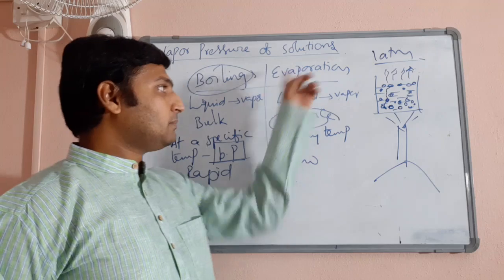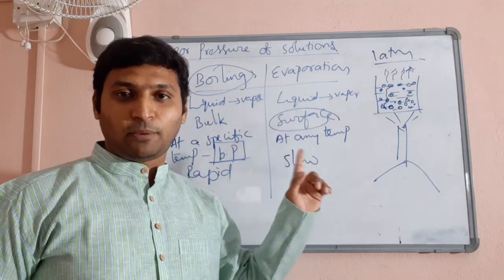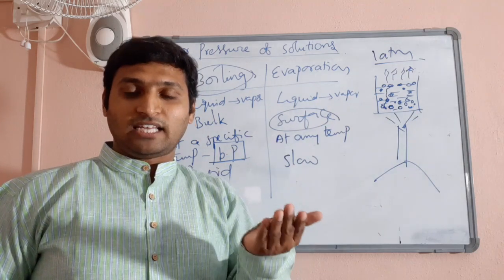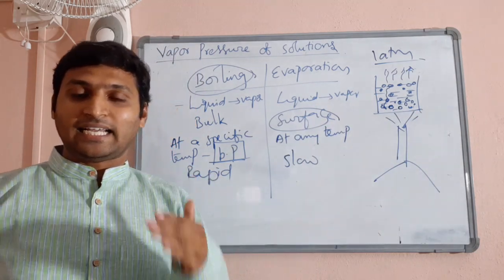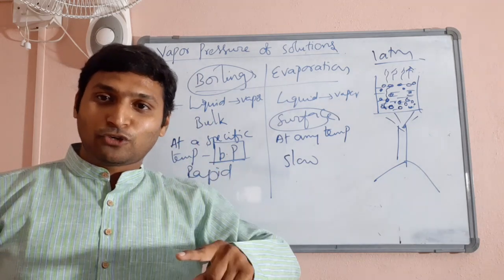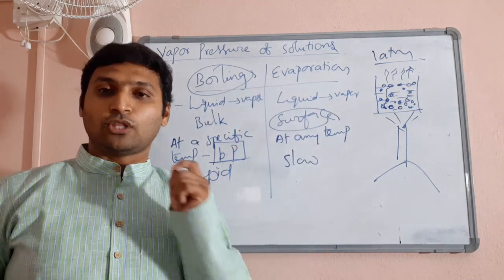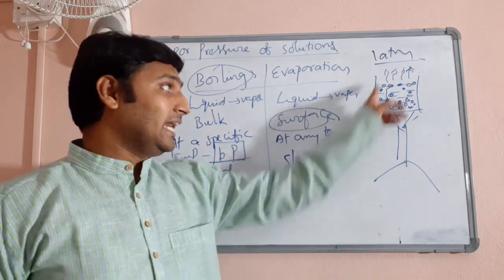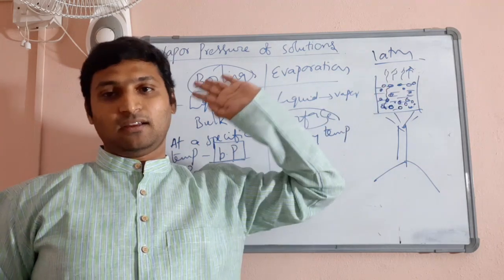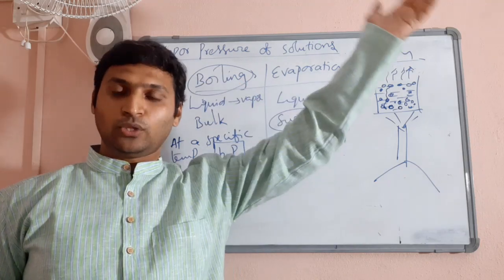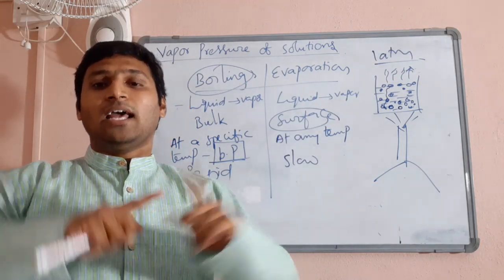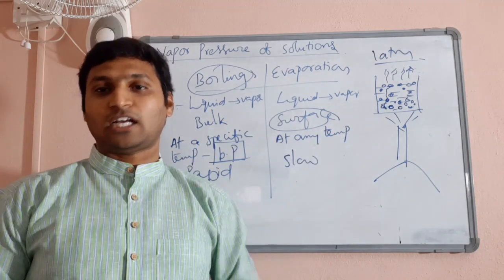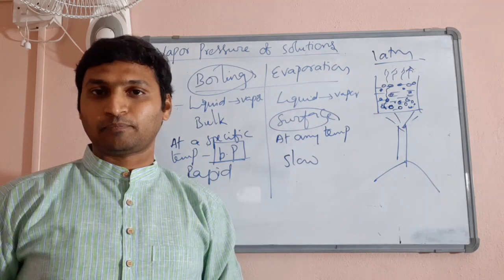So the logic behind evaporation is that more molecules with higher kinetic energy travel to the surface, and their kinetic energy is sufficient to change to vapor state. So the liquid molecules having sufficient energy to change into vapor state reach the surface, and from there they change to vapor state, entering into the atmosphere if it is an open vessel, or remaining as vapors and at some point attaining equilibrium with the liquid if it is a closed vessel. We'll talk about it immediately.